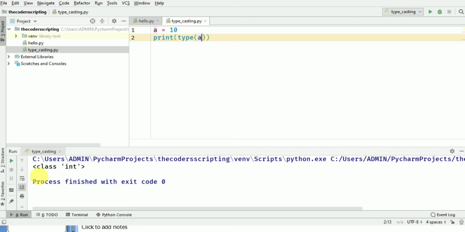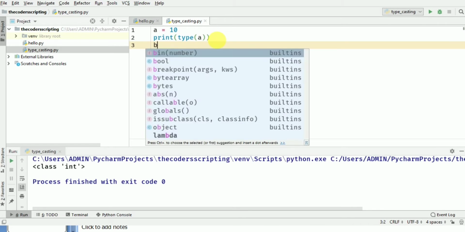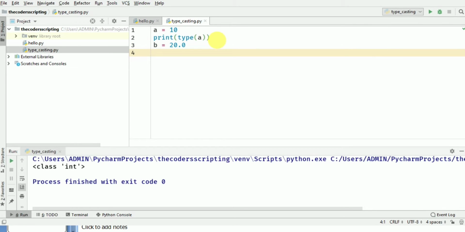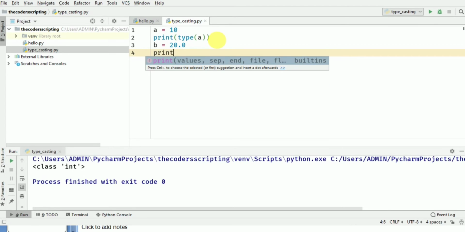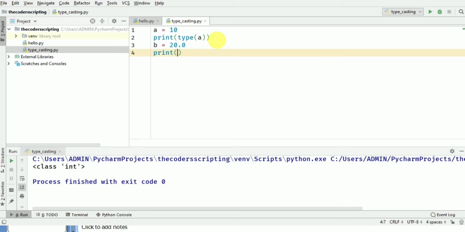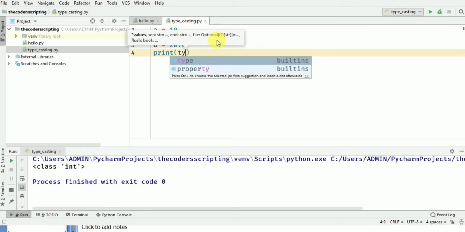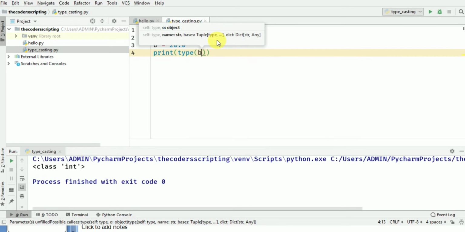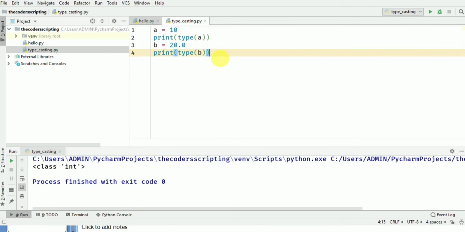Okay, so now we will create a float variable 20.0, and we will convert this float variable into int type. So we will typecast here. Let's run the program.